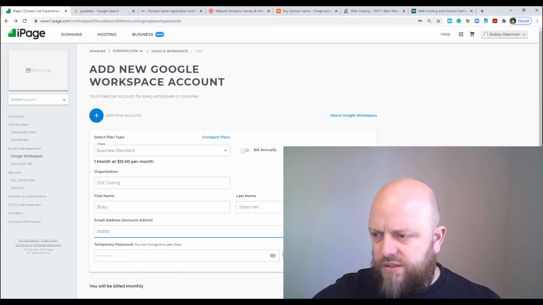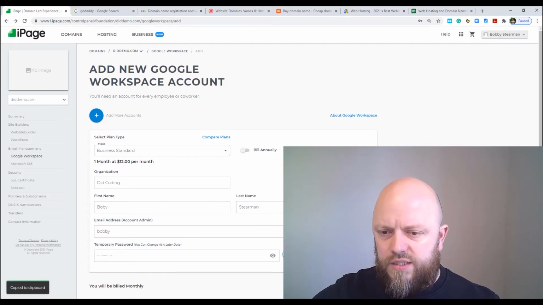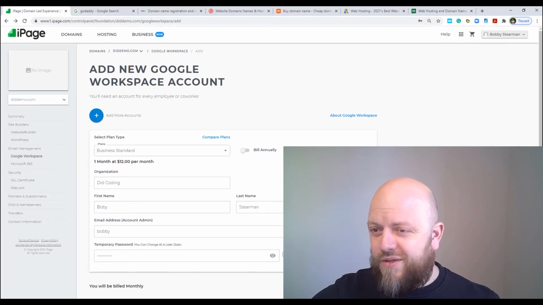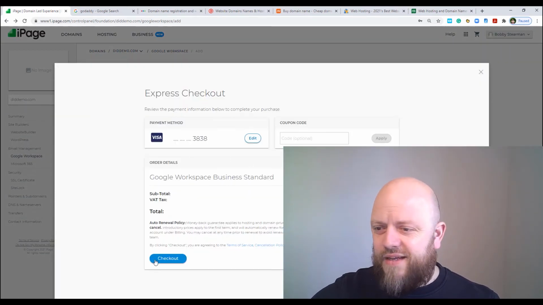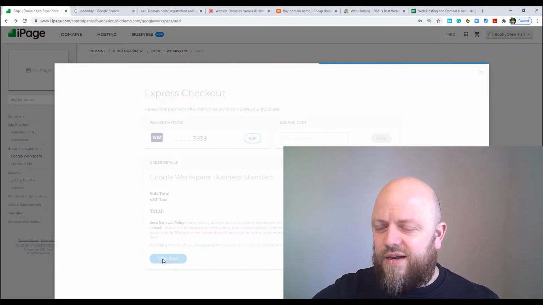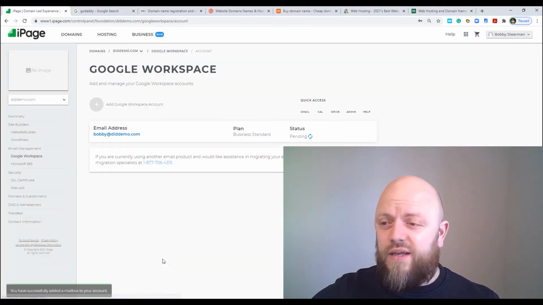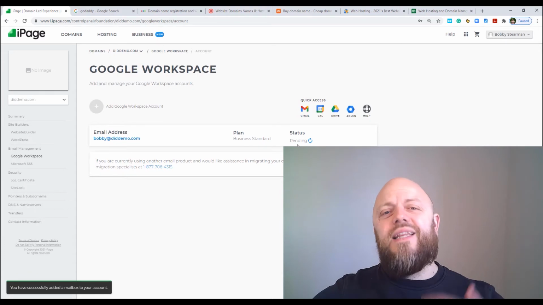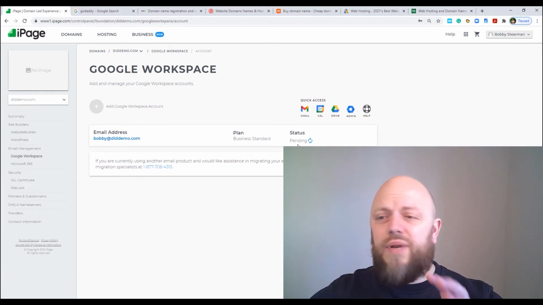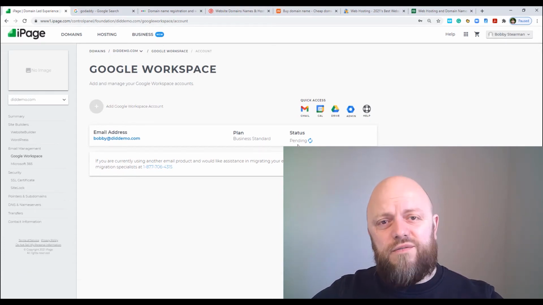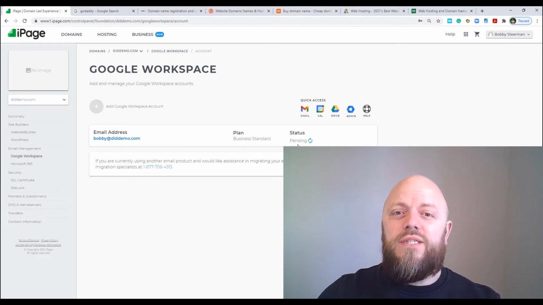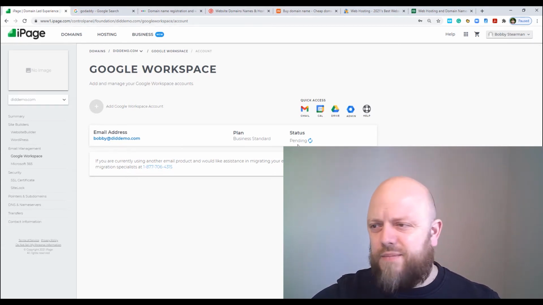It will give me a chance to copy the password, which I won't show you so I won't have to blur it. We'll go to the checkout, and that should now be purchased. It now says pending. This takes a little bit of time, but that's fine. By the time we get to the video of configuring emails into the project, that will all be set up. That's not a problem at all.